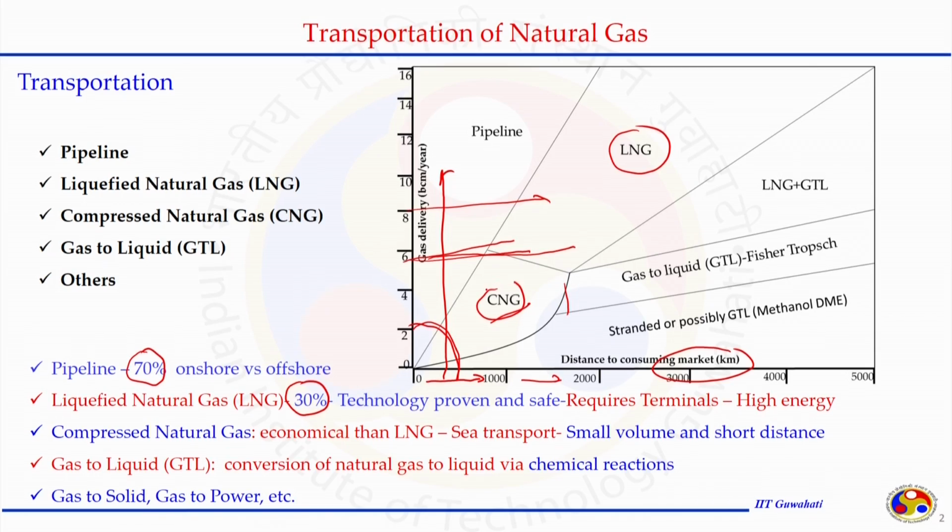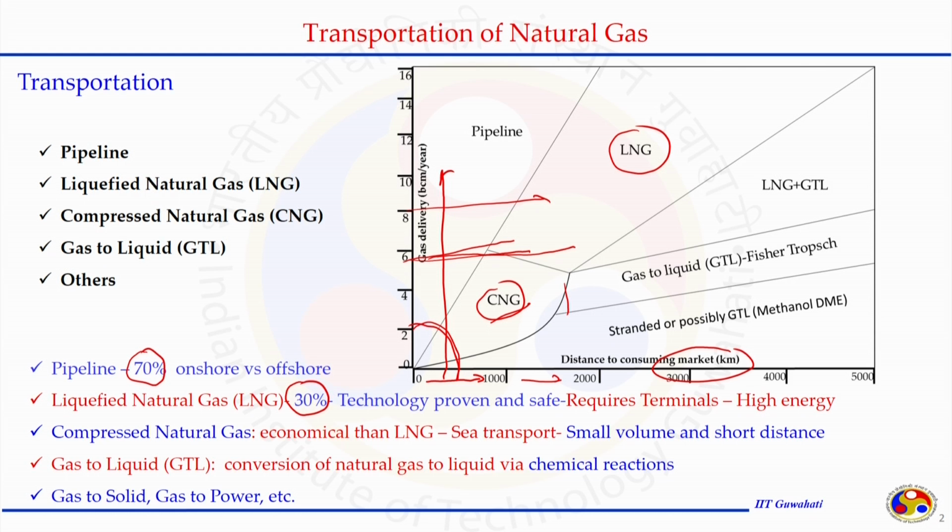CNG is also a mode of transportation, and this stands for compressed natural gas. It is economical compared to LNG because we do not need to go to that much low temperature. However, a compressor is required to compress the gas, but the handling equipment, the types of tankers or vessels used for shipping from one place to another, allow us to send gas in compressed form in a much more economical manner than LNG.